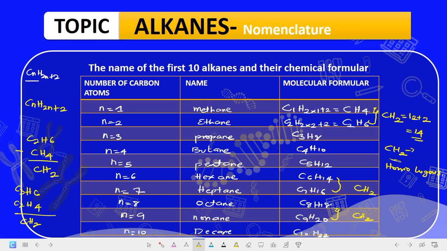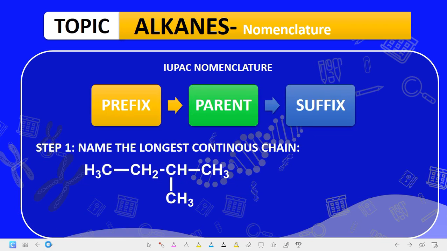The first one is methane, the second one is ethane, third one is propane, fourth one is butane, fifth one is pentane, sixth hexane, 7 heptane, 8 octane, 9 nonane, and 10 decane.